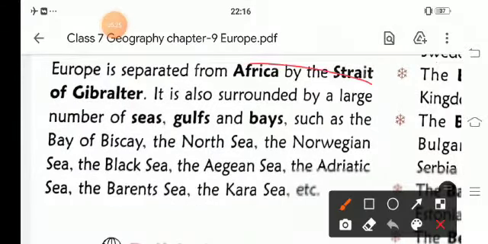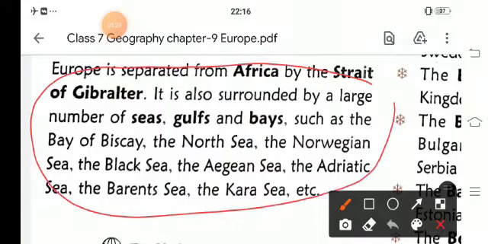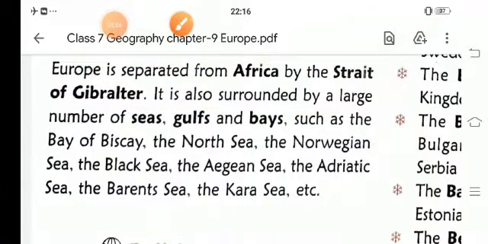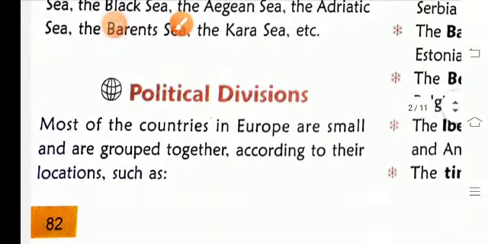It is also surrounded by a large number of seas, gulfs and bays such as the Bay of Biscay, the North Sea, the Norwegian Sea, the Black Sea, the Aegean Sea and Adriatic Sea, the Barents Sea, the Kara Sea, etc. These are the seas which surround Europe.